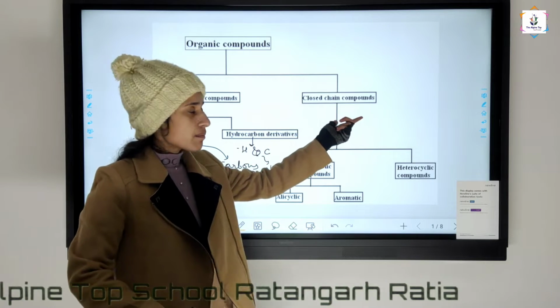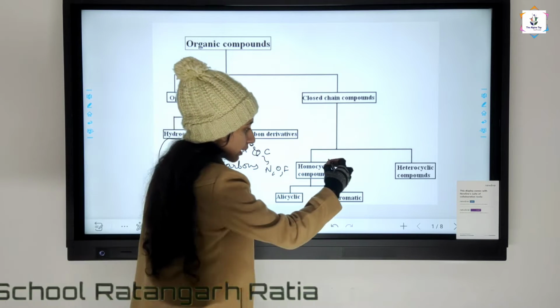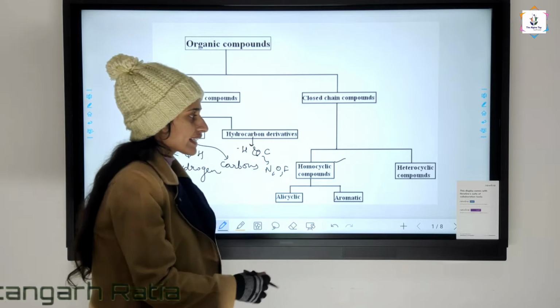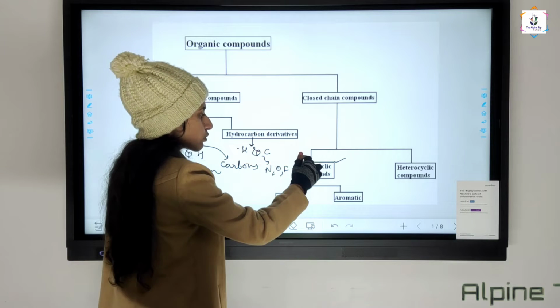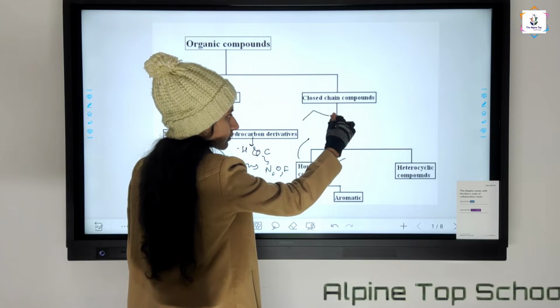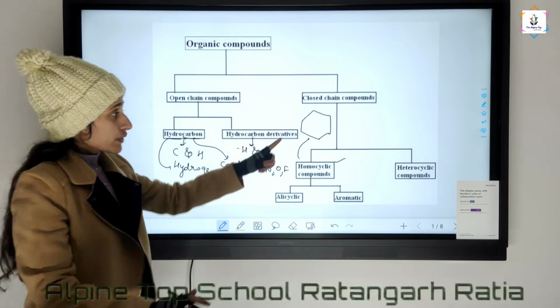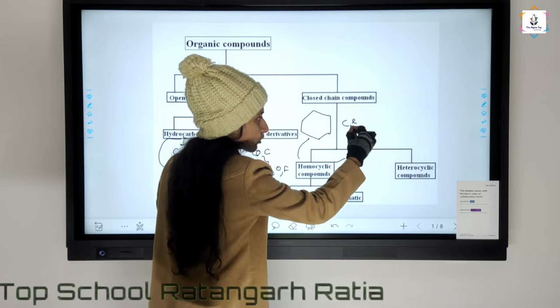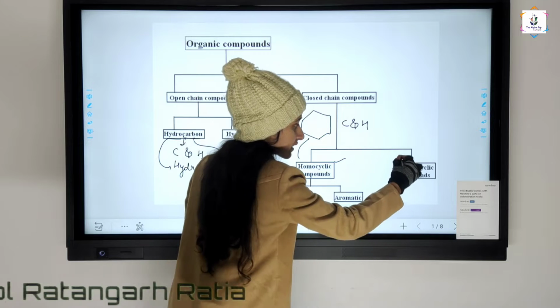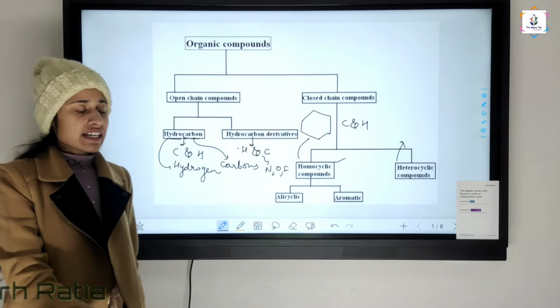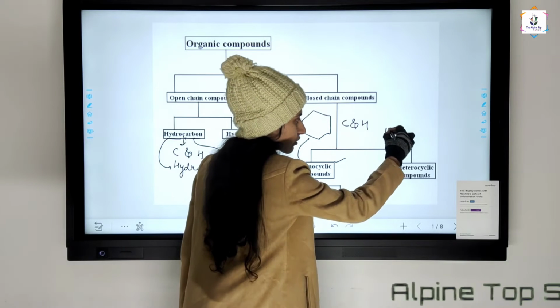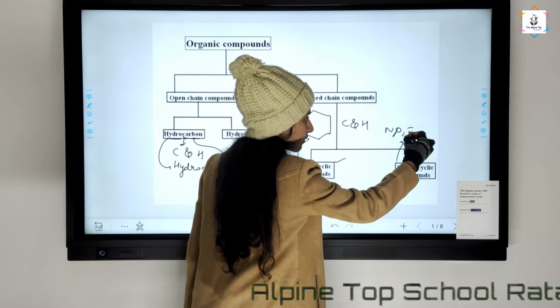Now, closed chain compounds. Closed chain compounds are of two types: homocyclic and heterocyclic. What are homocyclic compounds? These are called homocyclic, in which only carbon is present in the ring, and in heterocyclic, except carbon, nitrogen, oxygen, fluorine, all these are present.